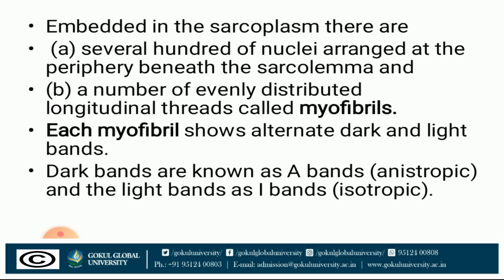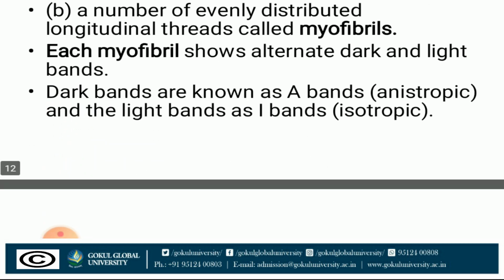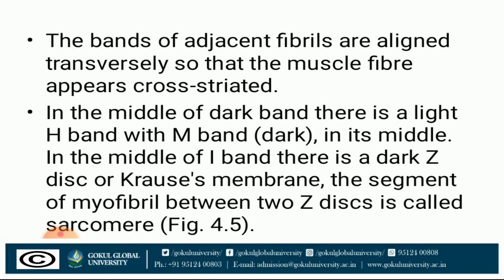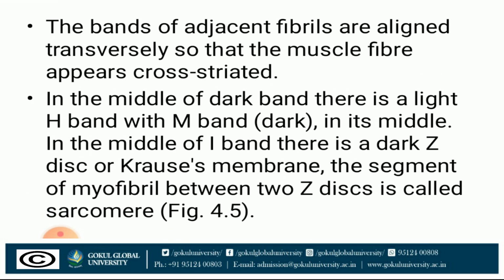Each myofibril shows alternate dark and light bands that we have discussed. Dark bands are also known as anisotropic A bands, and light bands as I bands or isotropic. Okay, dark band anisotropic and light band isotropic. The bands of the adjacent fibrils are aligned transversely so that the muscle fiber appears cross-striated.